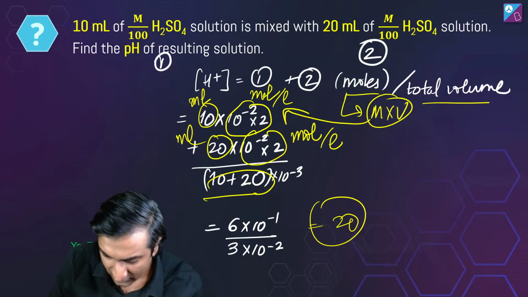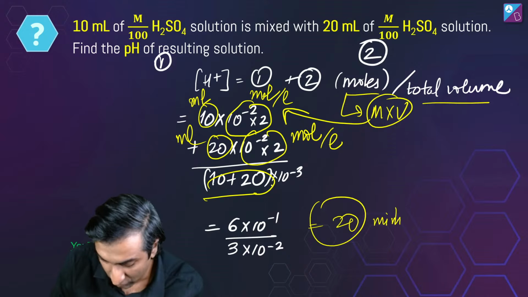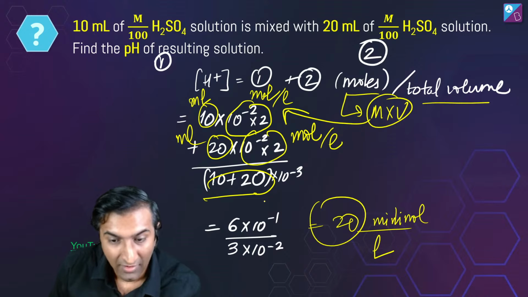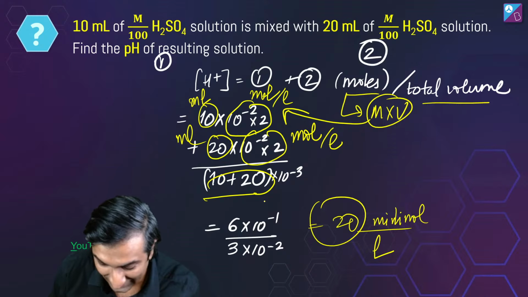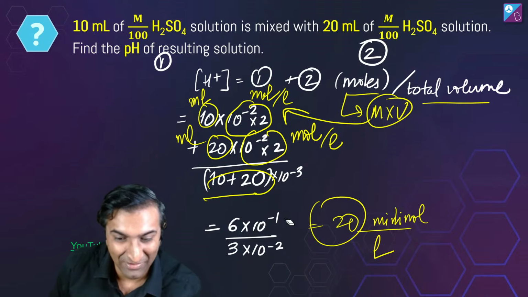It's 20 millimole, okay cool, yes, per liter, that's what you're saying. Ah right, thank you, that's a very very good thing you guys have said.